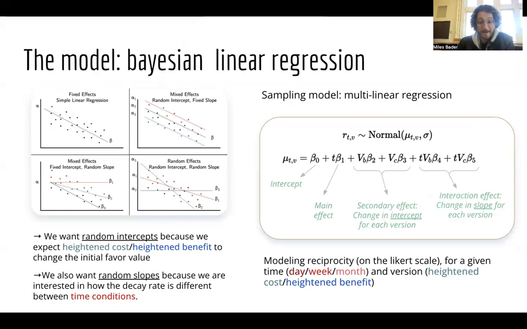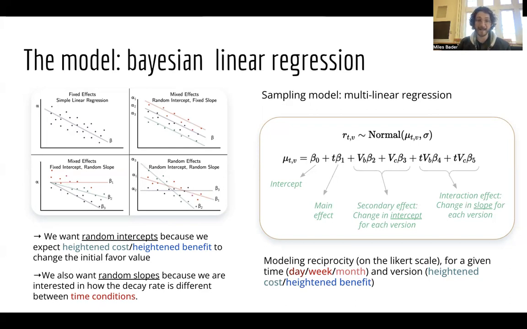We want the random effects that are shown in that diagram on the left, where it gives us both the ability to have different intercepts between groups and also the ability to have different slopes. The different intercepts reflect the different initial value of the favor, while the different slopes reflect the differences in the rate of decay of the particular favor. We capture that in the model with both terms for the modification, but also interaction terms that let that slope change.